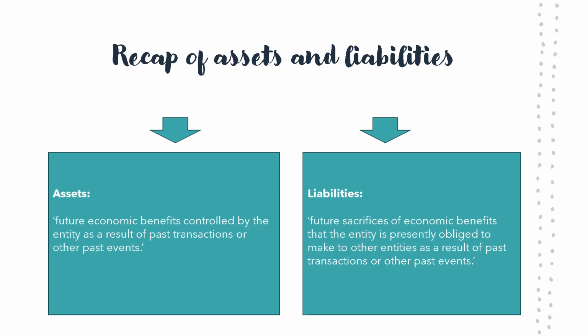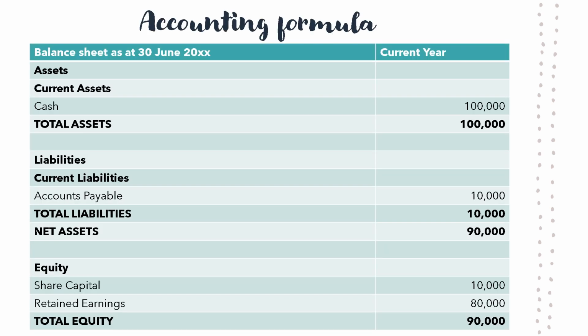So let's visualize how this looks with an overly simplified balance sheet. This balance sheet assumes that we are in our first year of operations, and as such there are no comparatives or prior year figures to be disclosed. On our balance sheet we have assets. In this case we only have current assets, which is made up of our cash balance. Remember that current assets are those assets that we intend to benefit from within the next 12 months. So our total assets here is the $100,000. If we held other assets, they would also then be included within the total assets line.